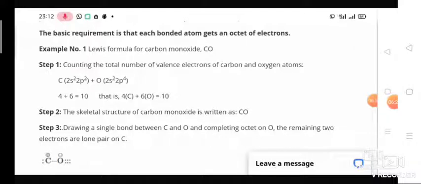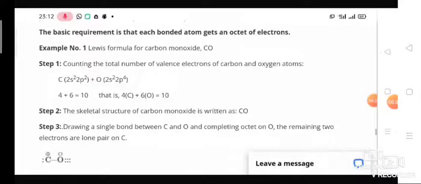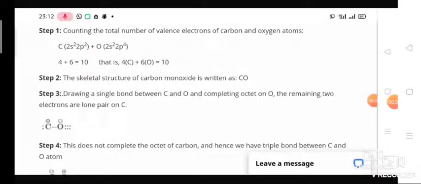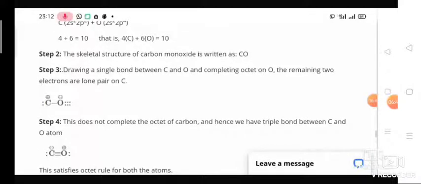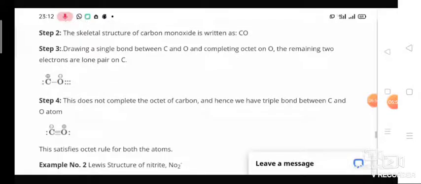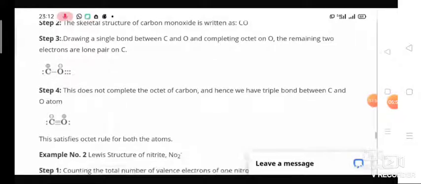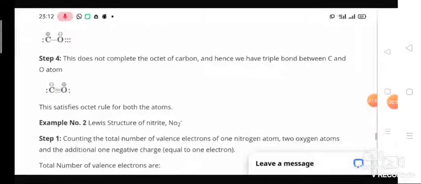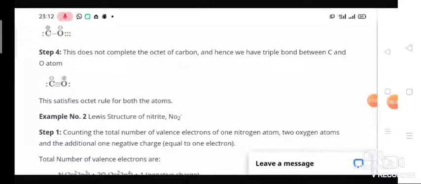The Lewis dot structure for the carbon monoxide molecule. When you see step 1, first we have to count the total number of valence electrons. Next we write the structure of carbon monoxide, that is CO, and draw a single bond. When you draw the single bond, it will not satisfy the octet, so we have to draw 3 lines between carbon and oxygen. So we get one lone pair of electrons on each atom and a triple bond between the 2 atoms, that is the carbon monoxide structure, attaining the octet rule.